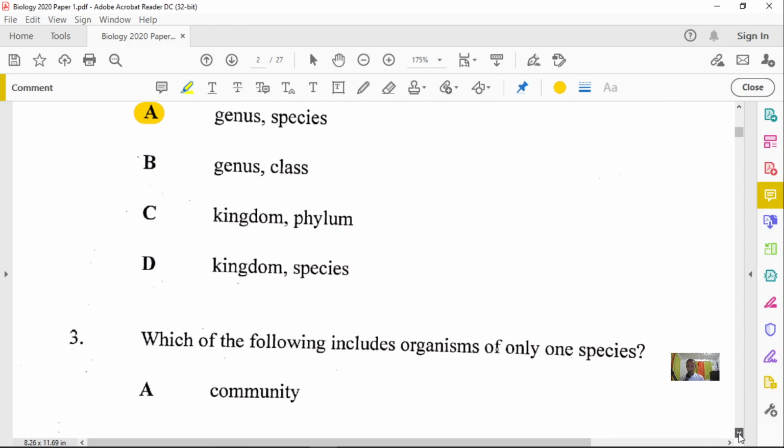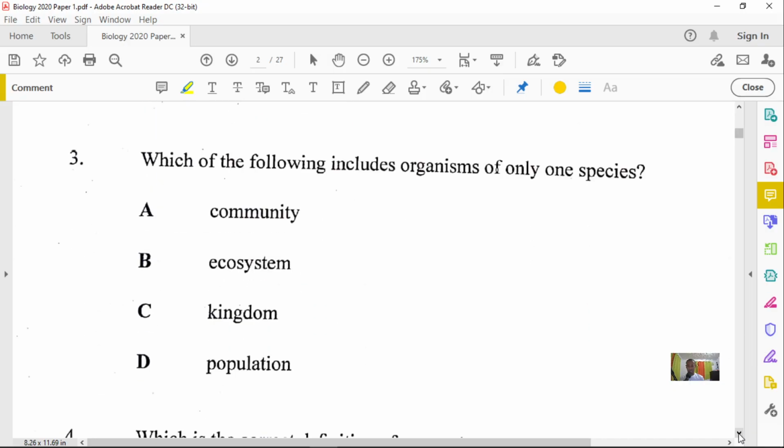Question number 3 reads, which of the following includes organisms of only one species? If you look at community, communities cannot be the correct answer because a community is a collection of different populations.